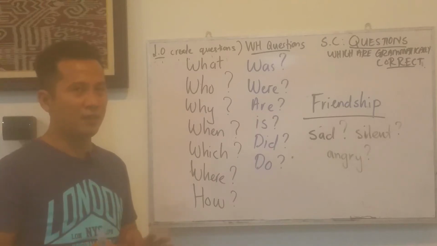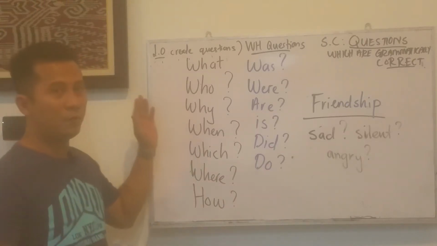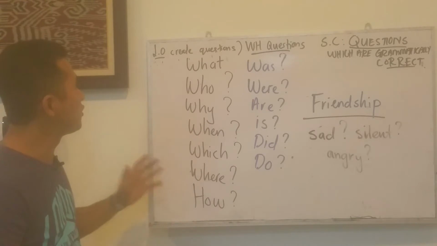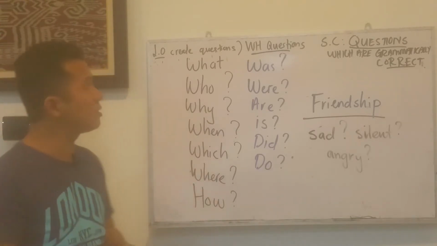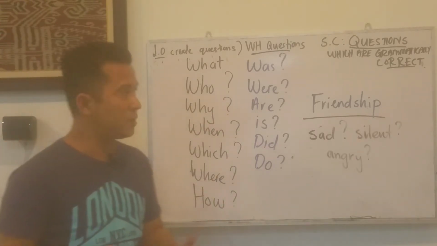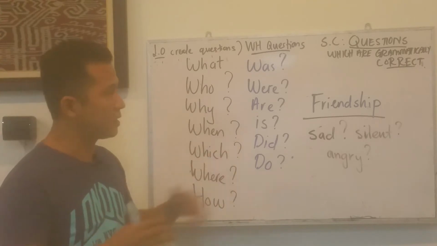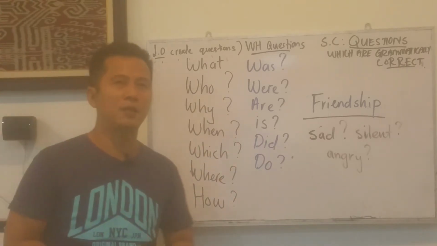Okay, this is the third lesson. The learning objective remains the same. So it's about creating questions, WH questions. And then the success criteria is all about asking questions which are grammatically correct.